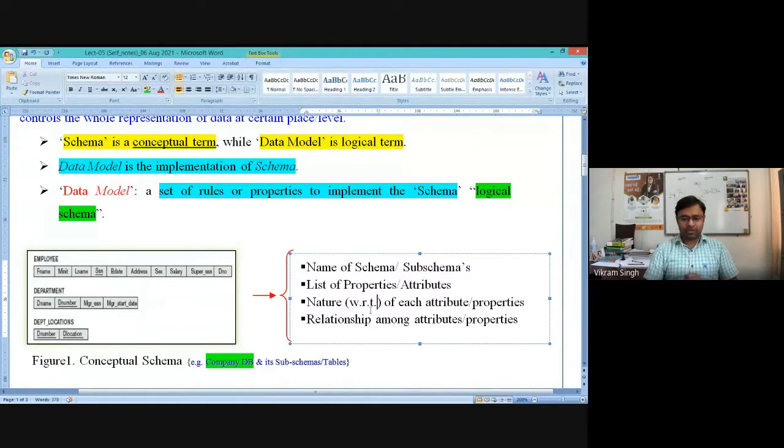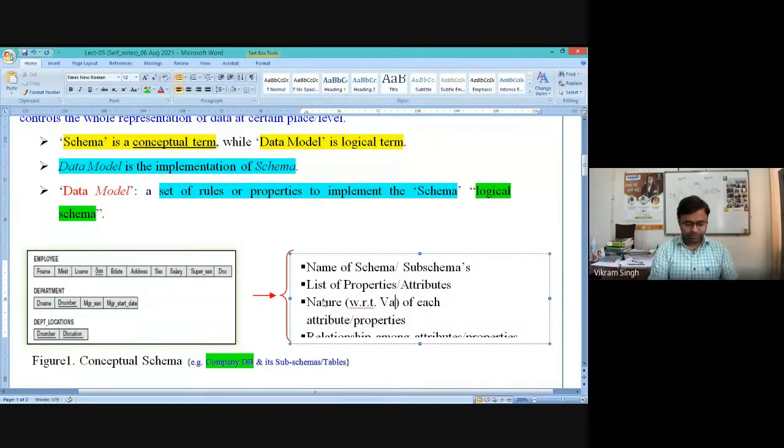If you see carefully in the figure, in the employee table within the SSN column, the SSN attribute has been underlined. It means it is associated with some property. Whenever we insert data values into this employee table, this nature is imposed on the SSN attribute. It will enforce some rule, some condition.